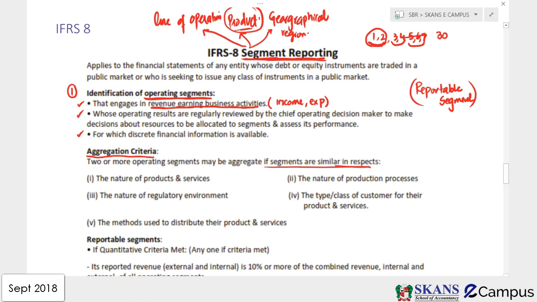Just assume that first and second have met the criteria, so we have one product now, it's called 1. You can call the next one the second. 3rd and 4th didn't meet the criteria, so still they are separate. You are going to report them separately. Then 5, 6, 7 have met the criteria, so we are going to write them as a single unit 5. There is no 6, 7 anymore. Now you have to combine the results of all 3 products.